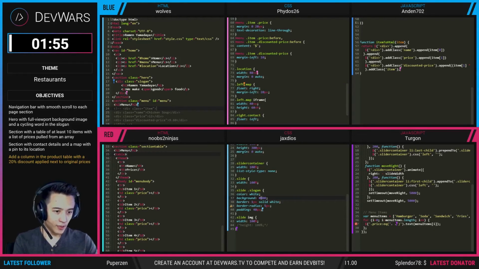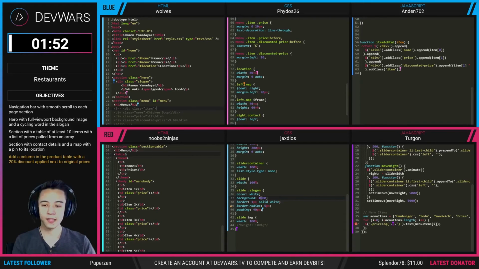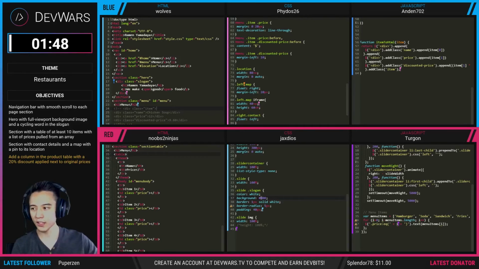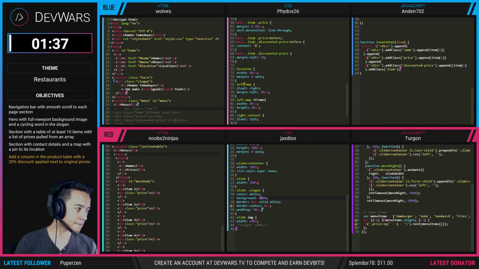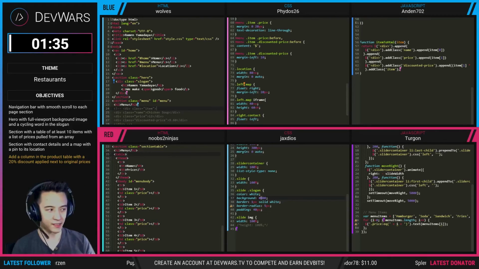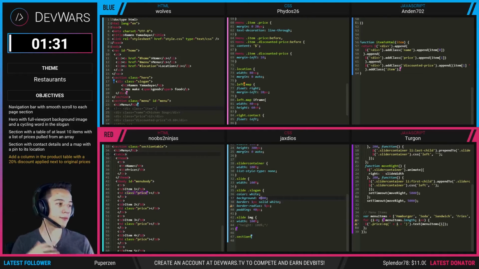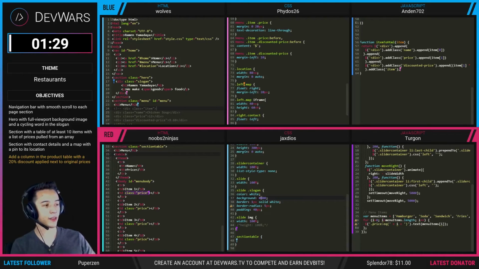Okay, if we refresh the website on the red team, they have their items in there, and it looks like red team has all of the content in place, ready for the variable array in the JavaScript to be used. I think it's interesting, red team's process, because if you look at the blue team's code, they don't even have HTML content inside of their section.